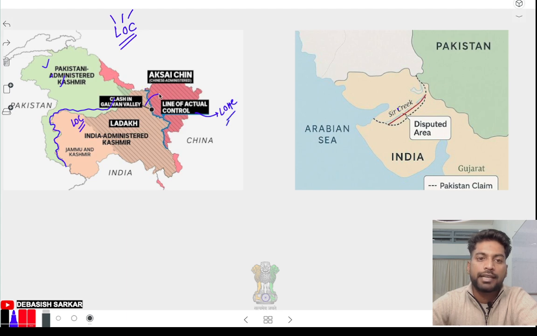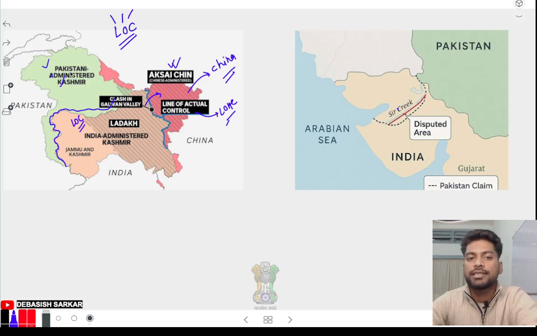After the line of actual control you will get Aksai Chin, which is controlled by China, and after the LOC, POK is controlled by Pakistan. Don't feel bad, but it's true. After the LOC it's controlled by Pakistan, after the LAC it's controlled by China. Okay, understood? So LOC is line of control, LAC is line of actual control.